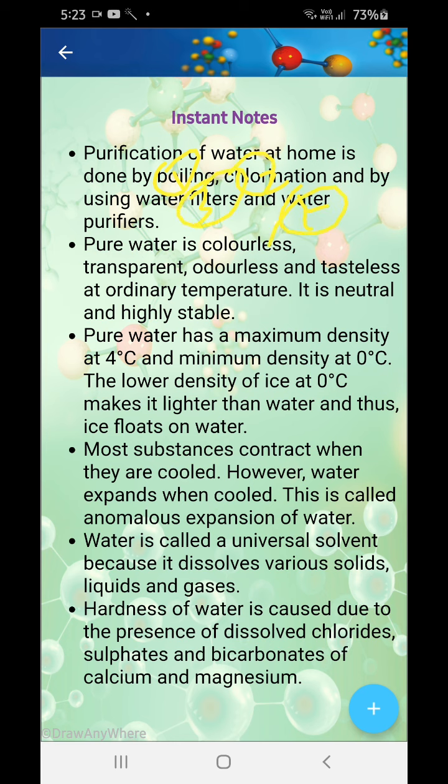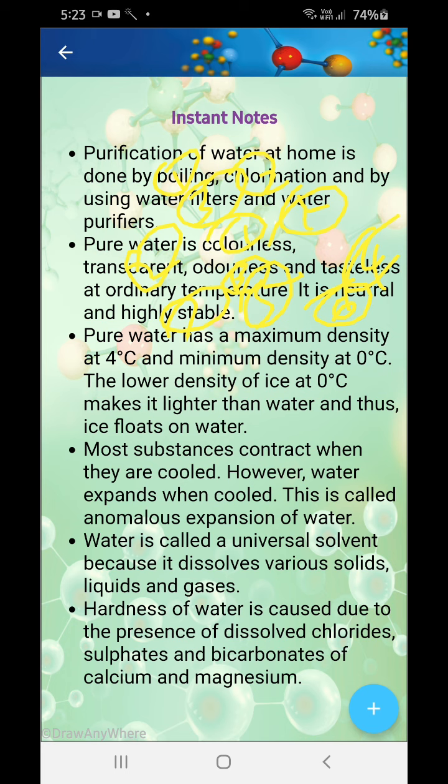Okay. Now what are the characteristics of pure water? It has to be colorless, transparent, odorless and tasteless. Please remember, the water which we drink is not pure because it has a certain taste. At ordinary temperature it is natural and highly stable. Only H2O, no dissolved salts of calcium and magnesium, which are required for our body. That means we must not drink pure water.